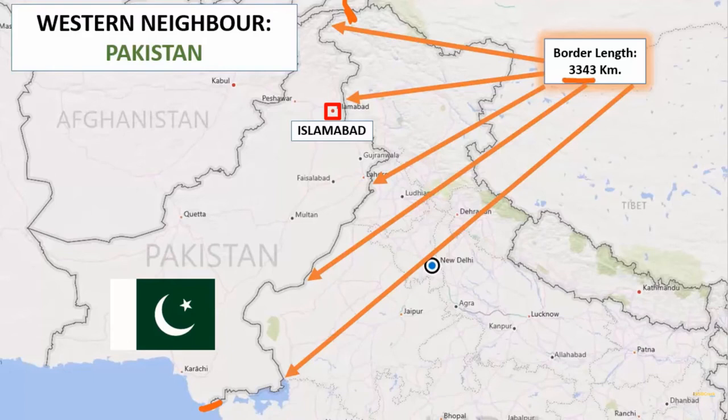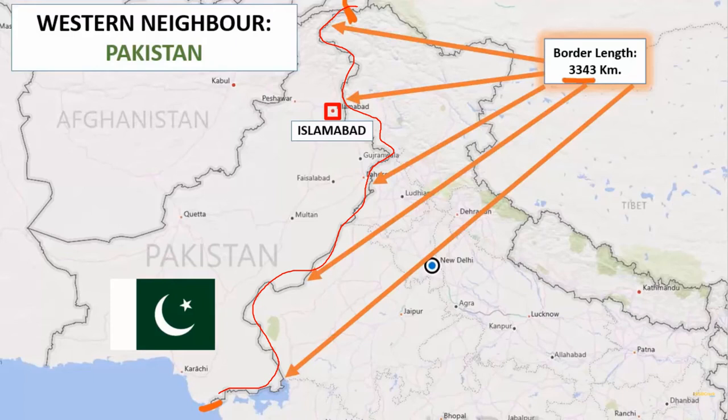Let's begin with our western neighbor, Pakistan, which was once part of India itself. When the British ruled India, it was a part of India only. In 1947, it was divided and two different countries were formed, Pakistan and India. You can see that we share a great length of boundary with this country. Okay, this is all. So we share the boundary with many states.